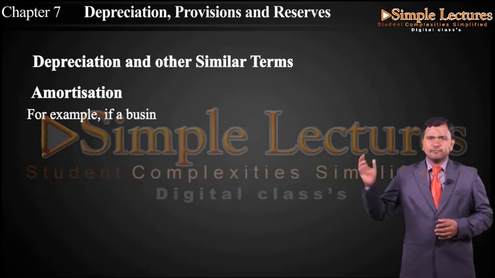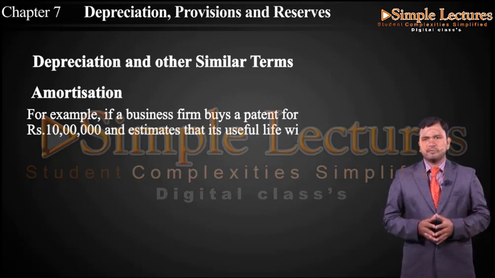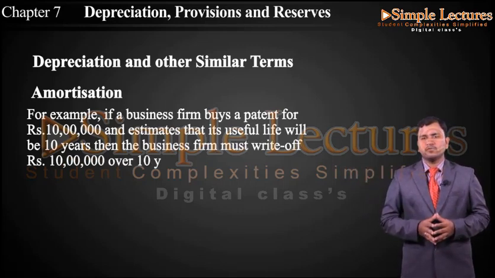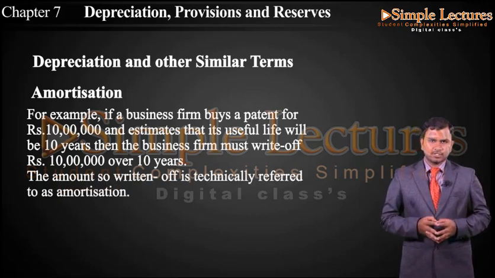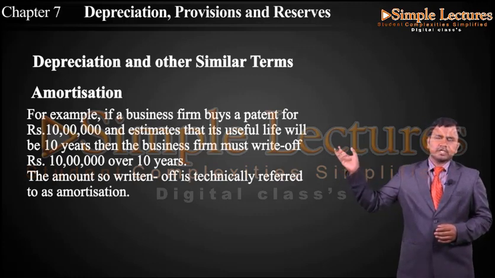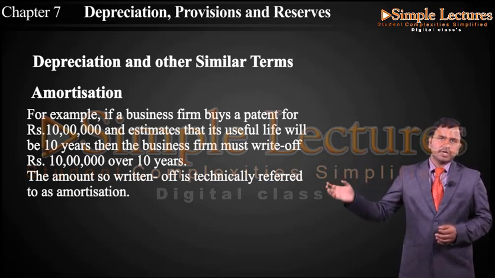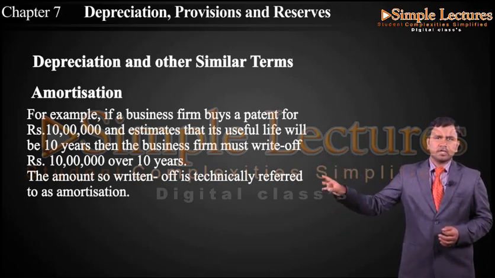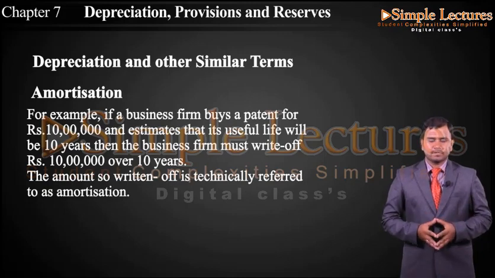For example, if a business firm buys a patent for rupees 10 lakh and estimates that its useful life will be 10 years, then the firm must write off rupees 10 lakh over 10 years. The amount so written off is technically referred to as amortization. So it will be 1 lakh for 1 year, reduced year by year. For example, in 2000 the patent value is 10 lakh, and in 2001 the patent value will become 9 lakhs. Year after year the patent value will be reduced, and that reduction is called depreciation.